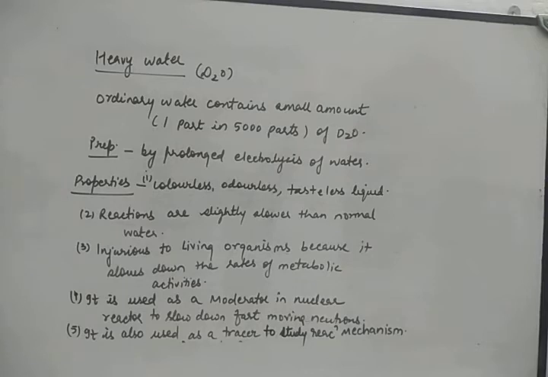It should be remembered that if we electrolyze 29,000 liters of normal water, we'll get 1 liter of D2O, and that is only 99% pure. So water is electrolyzed for a very, very long period of time, and finally we'll get our heavy water, that is D2O.